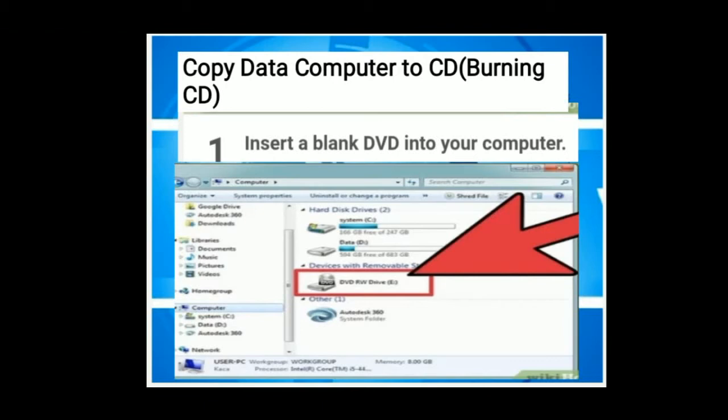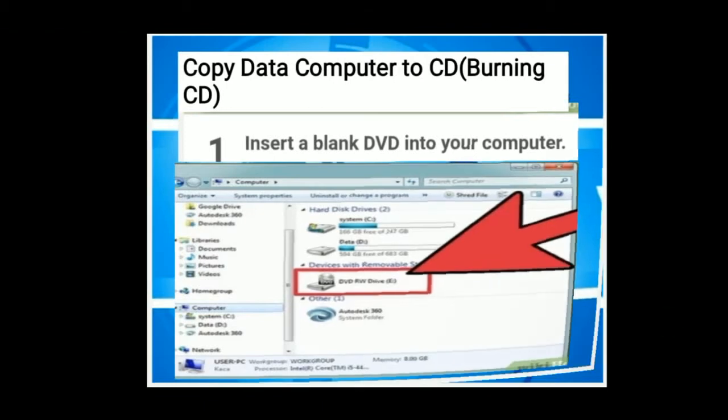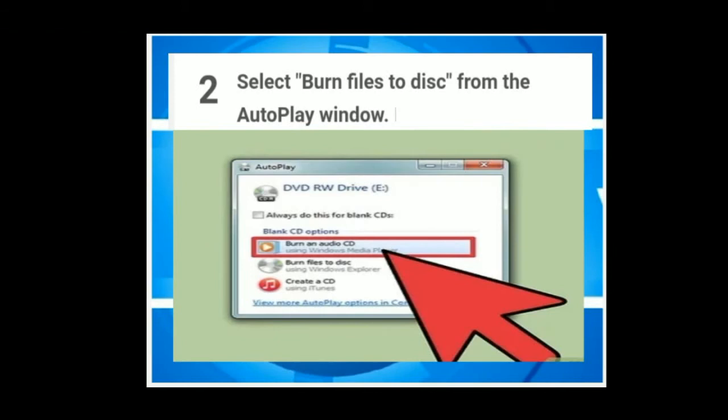Step 1, insert a blank DVD into your computer. When you insert a blank DVD through the DVD writer, this image of the DVD writer is shown. Second step, select Burn files to disc from the AutoPlay window. When you insert the blank DVD, you follow the second step, select Burn files to disc. Here, burn an audio CD. You click here.